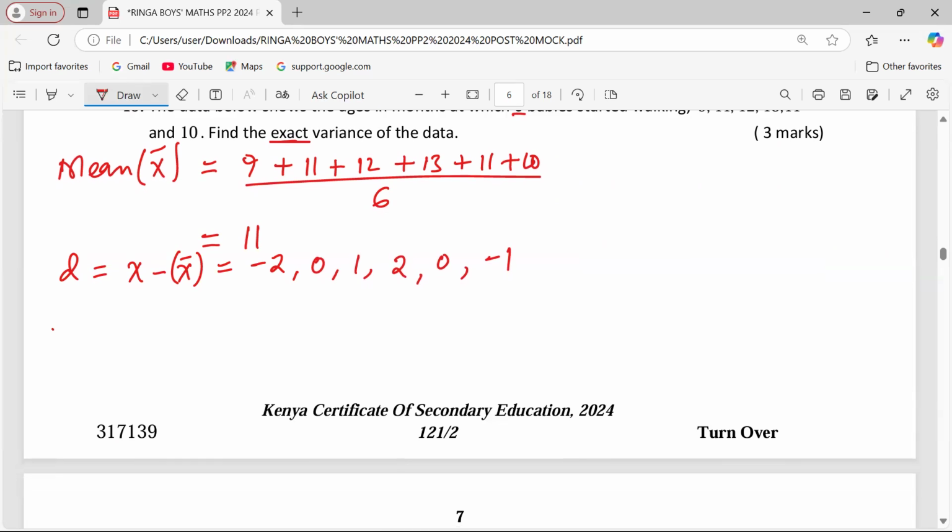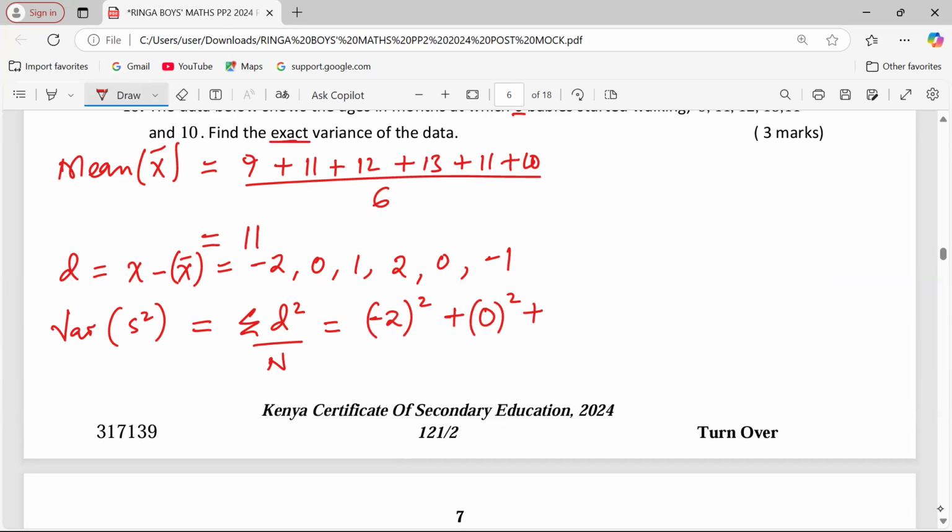So for us to get variance, S squared. Variance is abbreviated S squared. We need the summation of all the deviations squared divided by the total number. So -2 squared plus 0 squared plus 1 squared plus 2 squared plus 0 once again squared plus -1 squared.